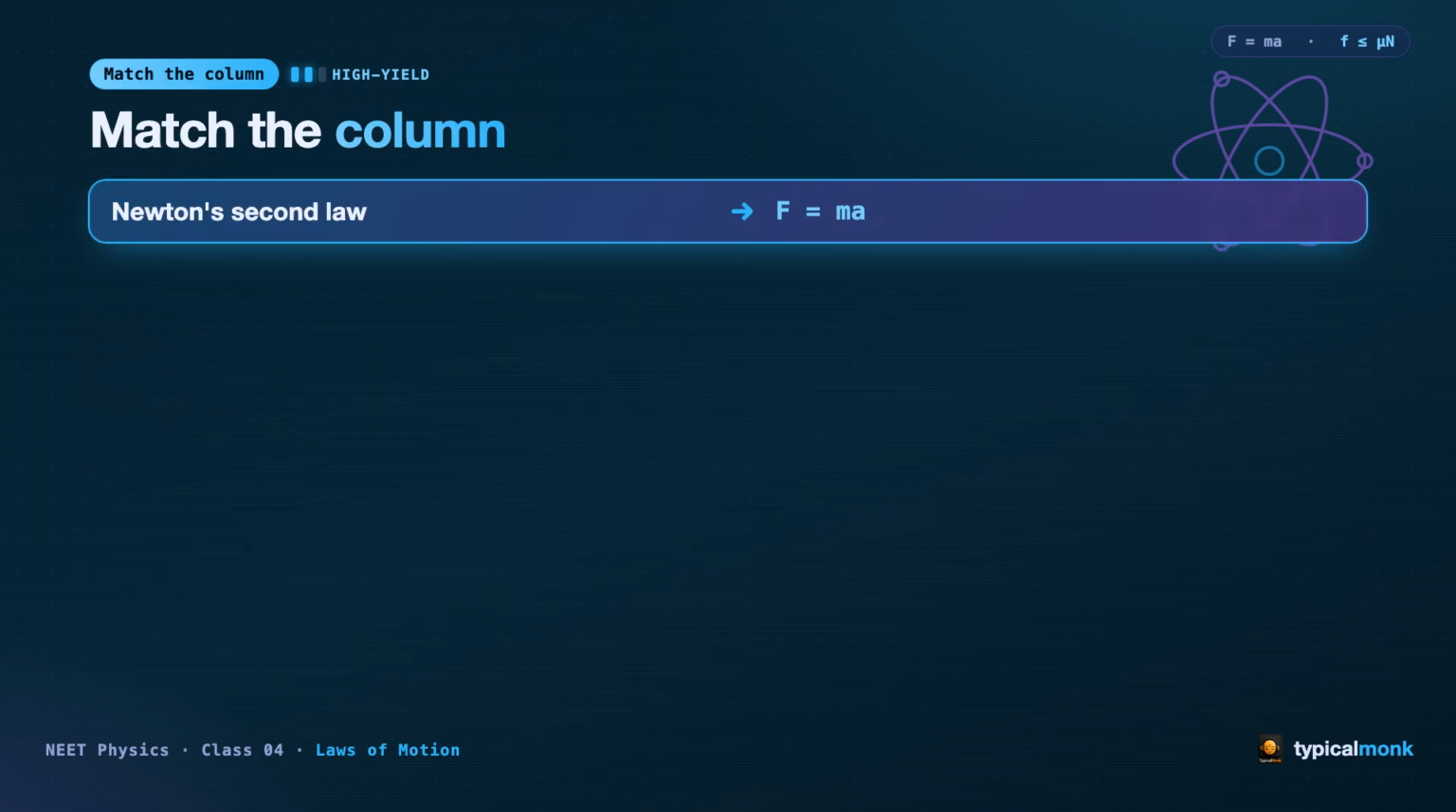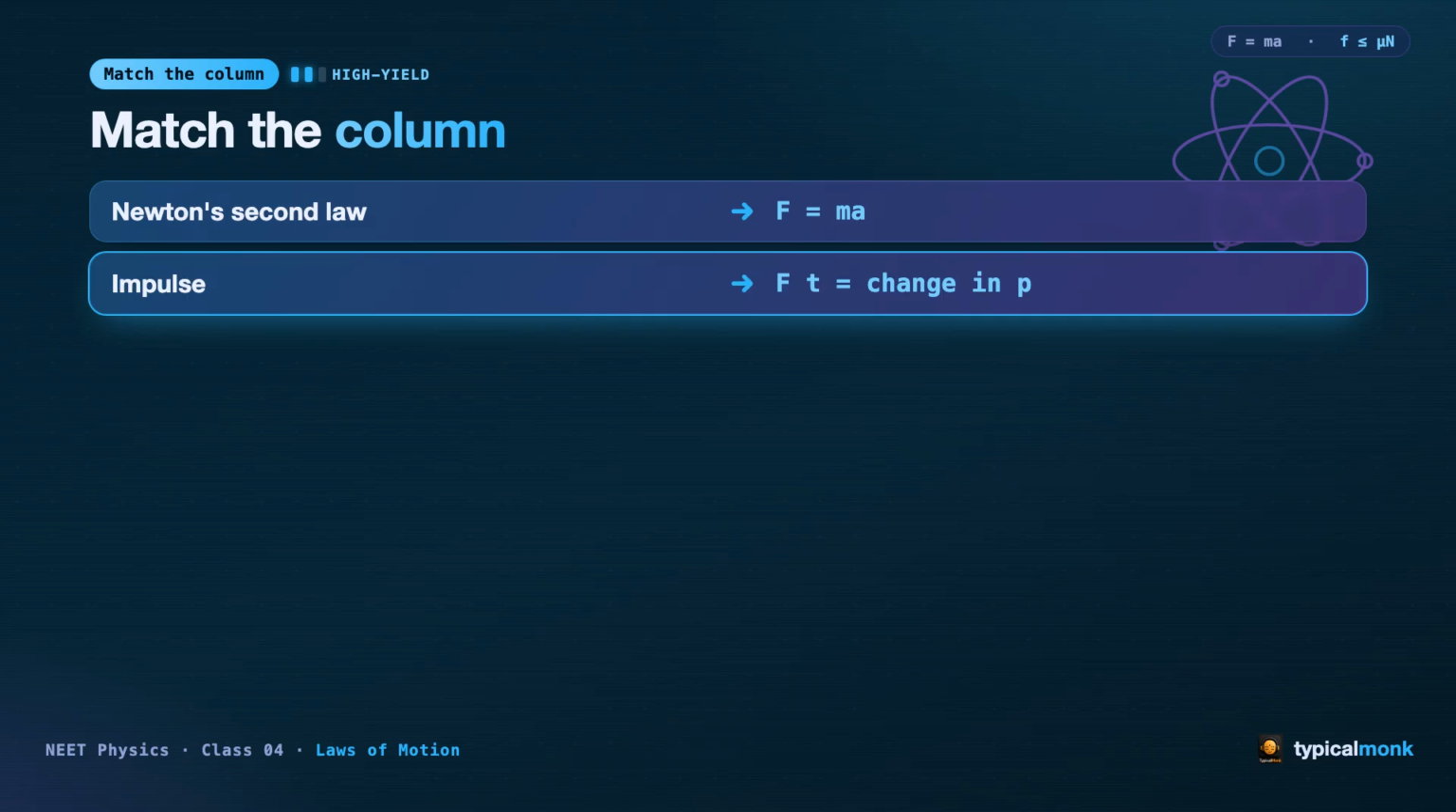A quick match now. Say each answer aloud before I reveal it. Newton's second law. Force equals mass times acceleration. The engine of every numerical. Impulse. Force times time equals the change in momentum.